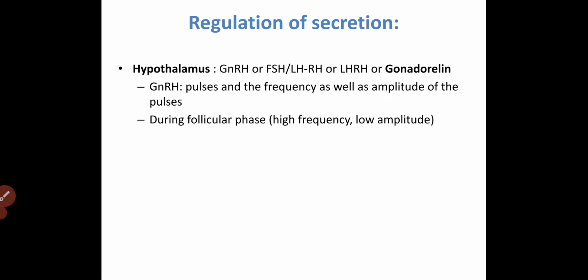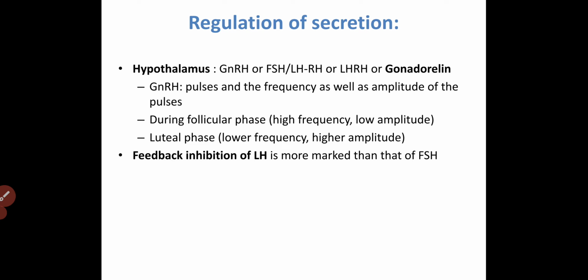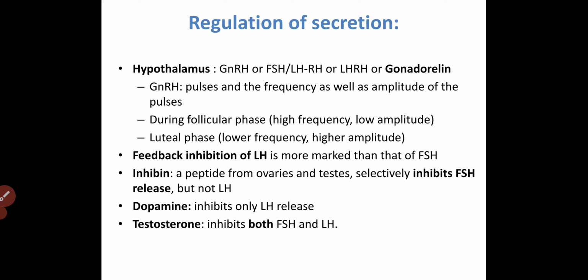So how does it work? During the follicular phase, there is a high frequency of gonadotropin releasing hormone pulses, with low amplitude. But in the luteal phase, there is a lower frequency and higher amplitude. Now, how does feedback inhibition of luteinizing hormone or FSH occur? The luteinizing hormone feedback is more marked than that of follicle stimulating hormone. Let's see the various inhibitory factors.